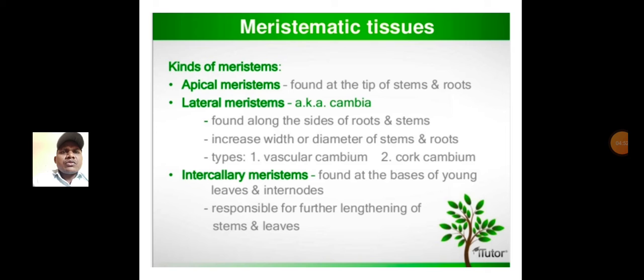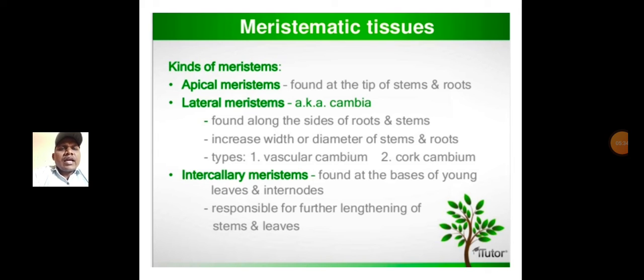Next, the types of meristematic tissues, the kinds of meristems. First, apical meristems, found at the tip of stems and roots. Second, lateral meristems, generally found along the sides of the roots and stems, which increase the width or diameter of stems and roots. Generally two types are there: vascular cambium and cork cambium.